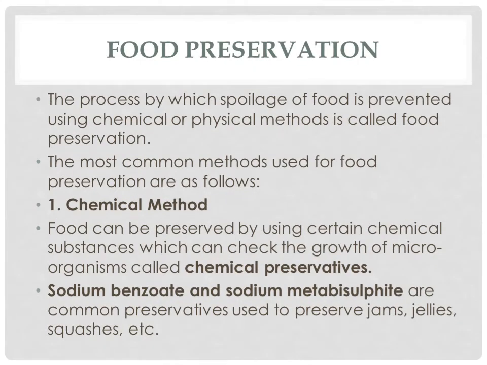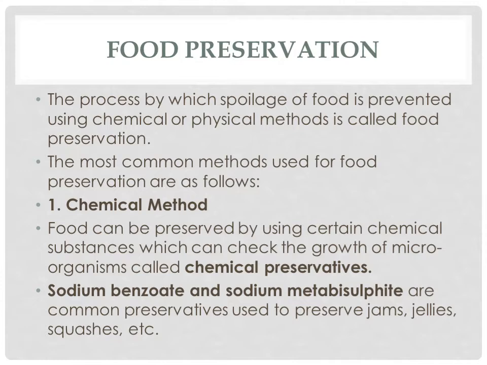There are some methods of food preservation, and that is what we are going to see now. First of all, what do you mean by food preservation? The process by which spoilage of food is prevented using chemical or physical methods is called food preservation. The most common methods used for food preservation are as follows.